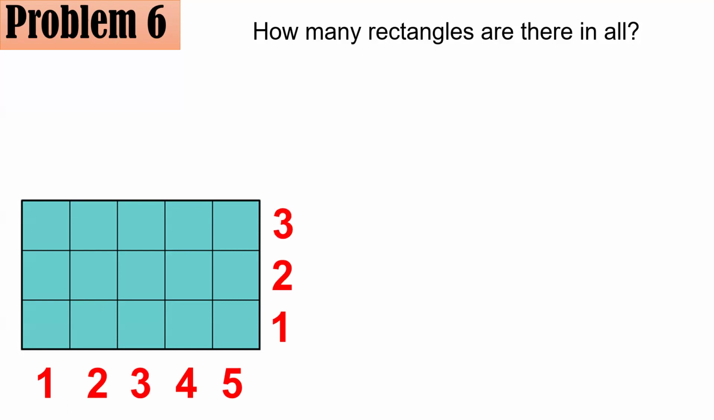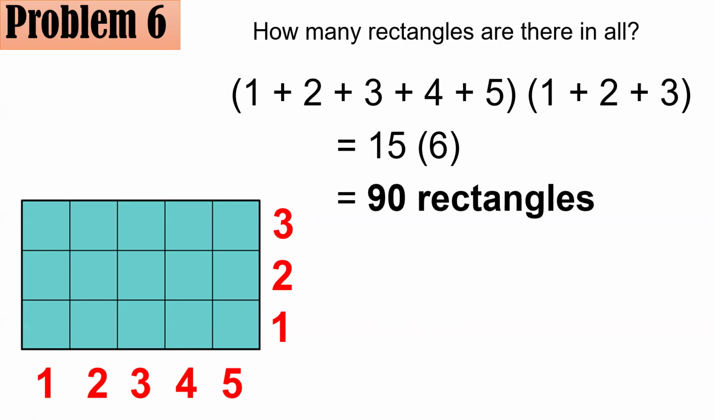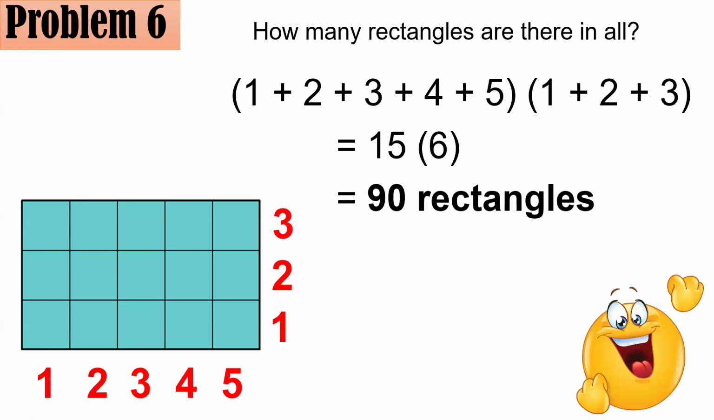The technique here is just simple. So you will add all the numbers here, 1, 2, 3, 4, 5, and you will also add these numbers here, 1, 2, 3. And after adding them, multiply the results. So that becomes 15 times 6, and that is 90. So if you have time, you could check, but there are 90 rectangles all in all. I hope we got it right.